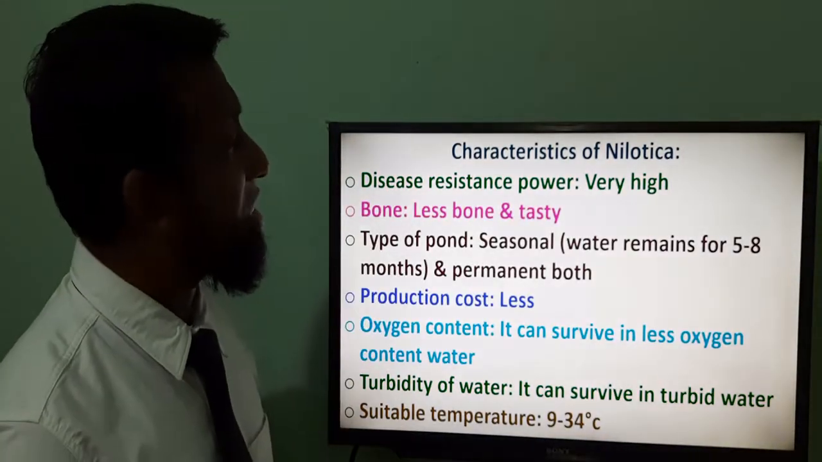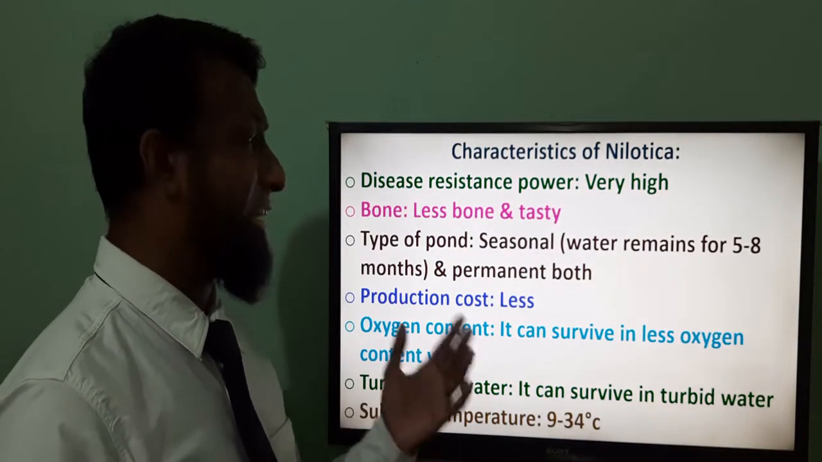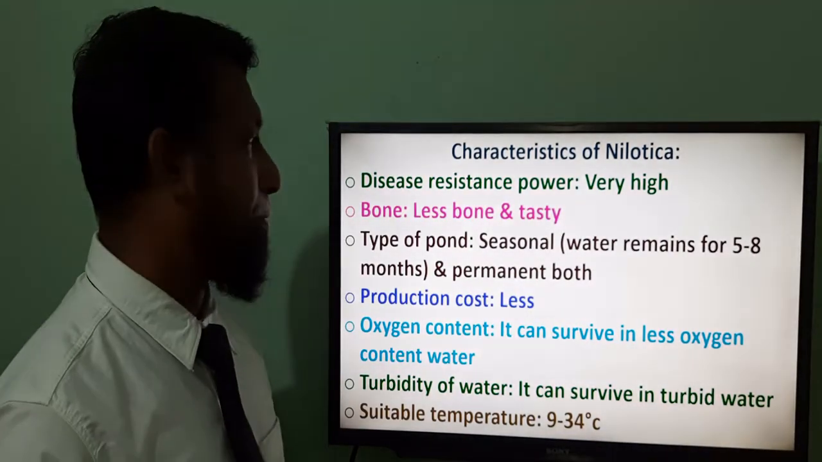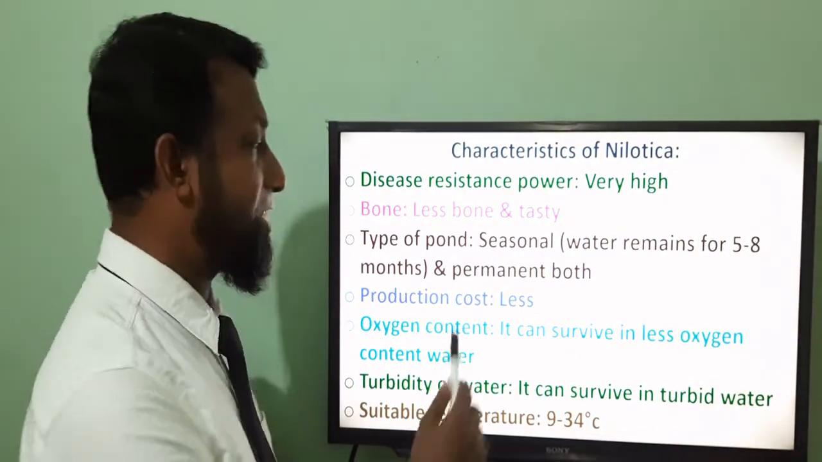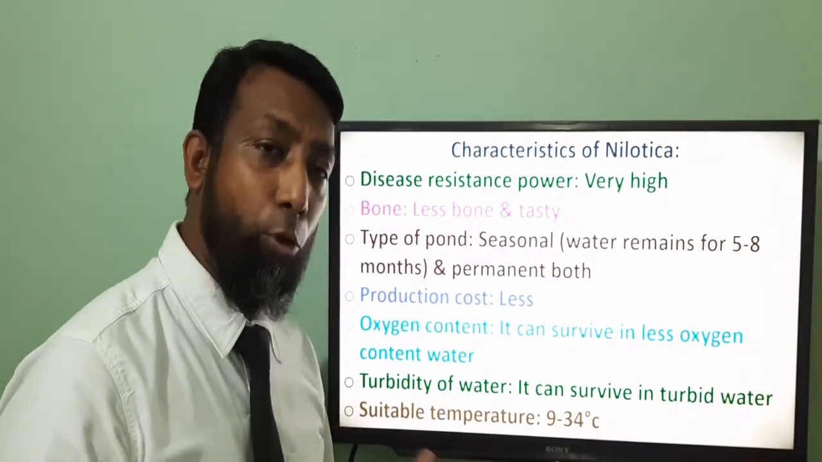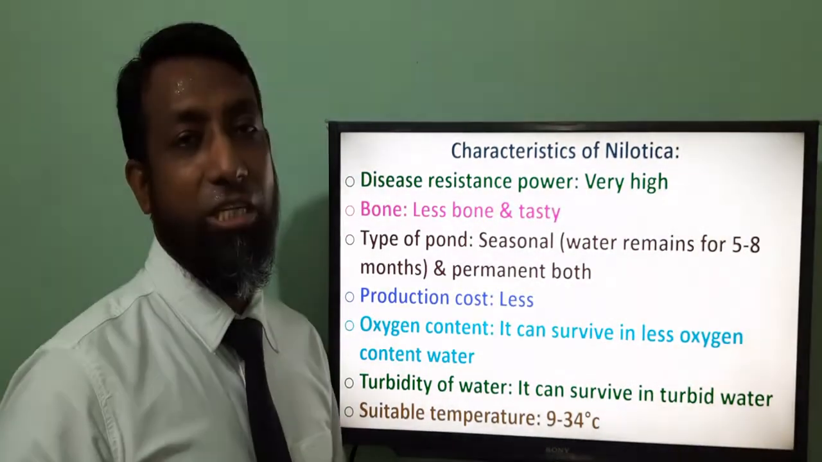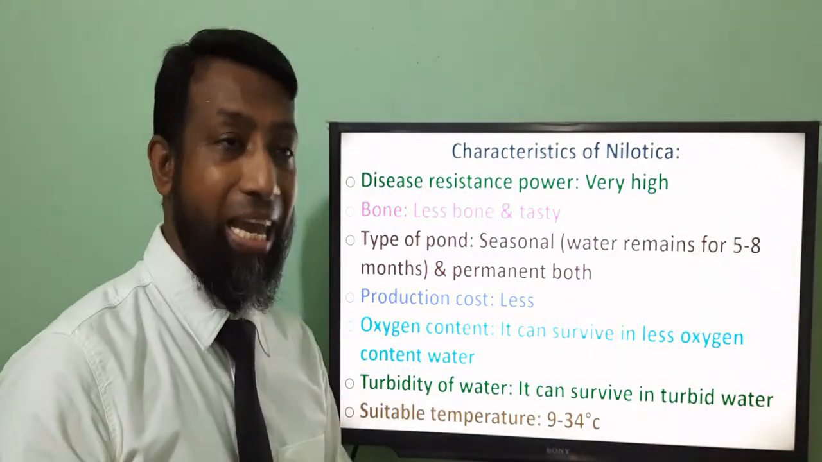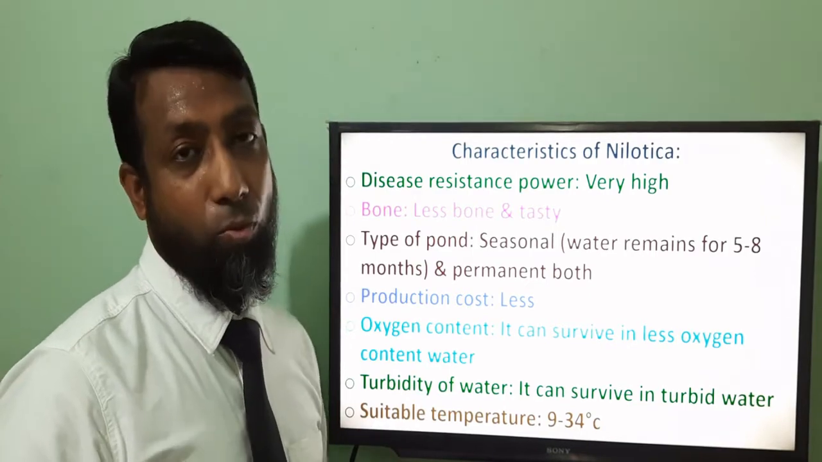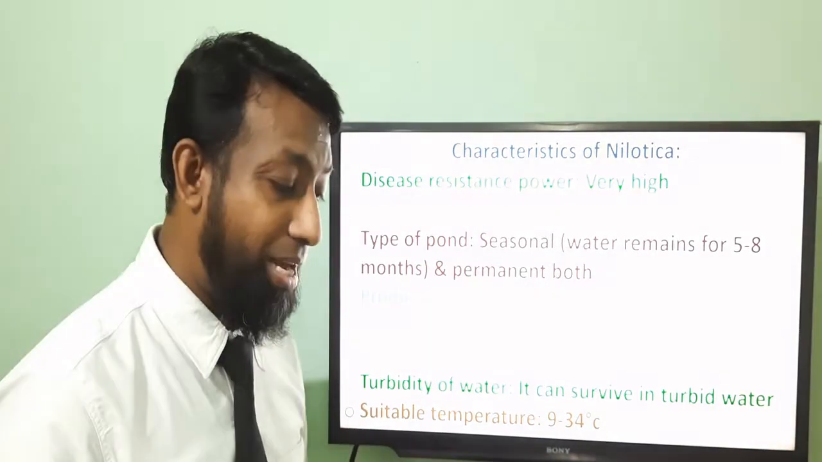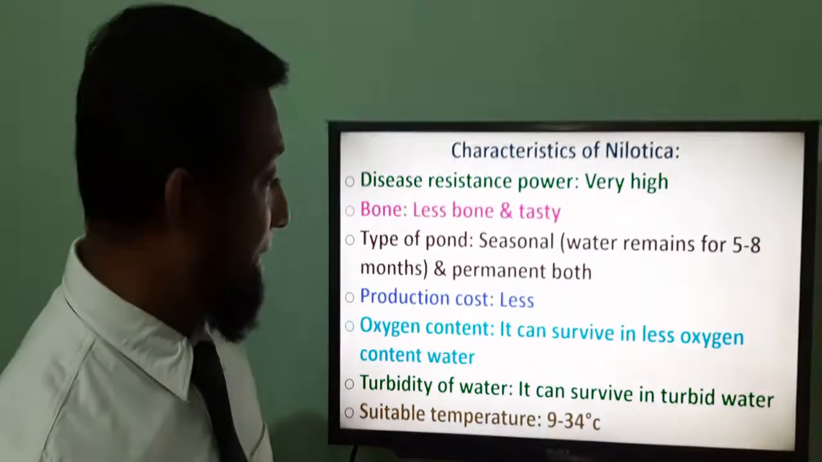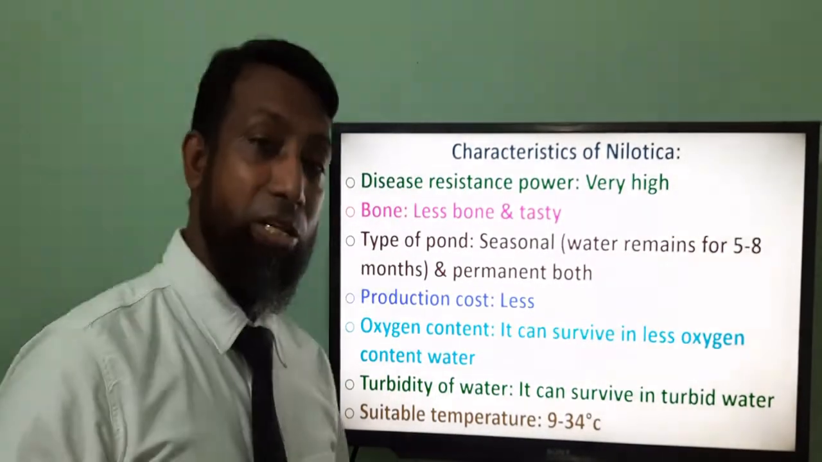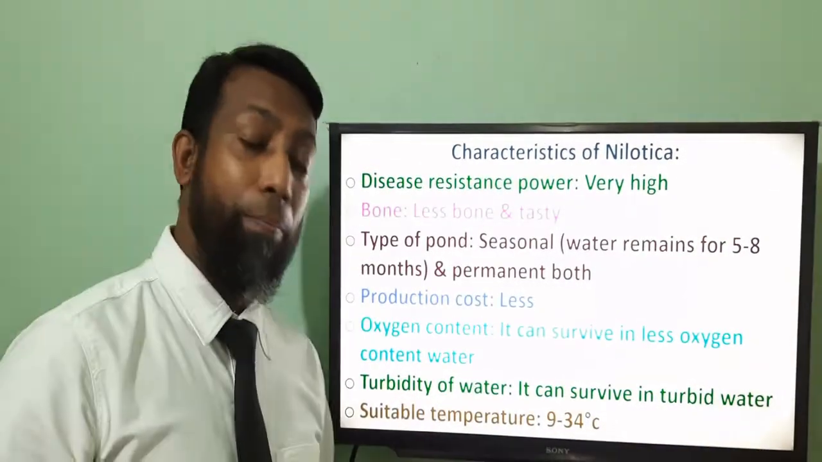The disease resistance power is very high, and it has less bone and is tasty. This type of fish can be cultivated in the seasonal pond and the permanent pond both. The production cost is very less, and it can survive with less oxygen, where the water is less as well, and in turbid water as well. And the temperature will be 9 to 34.